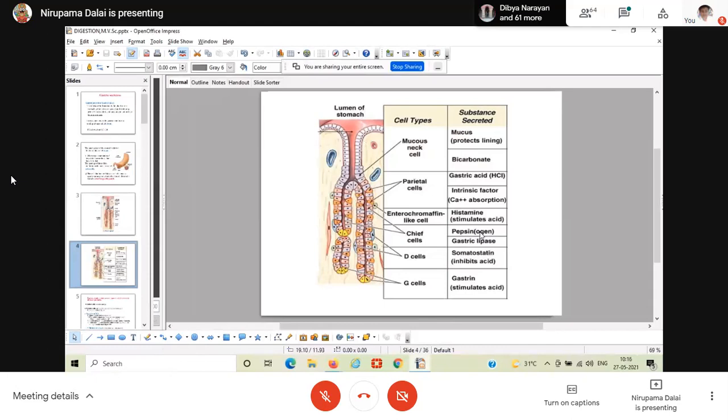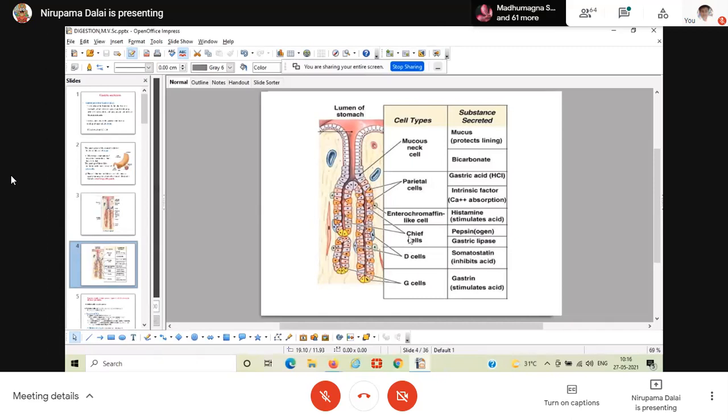The active form is pepsin and the inactive form is pepsinogen. So if pepsin were present as such in the chief cell, it has proteolytic action. It can cause the autolysis of the cells from which it has been produced.